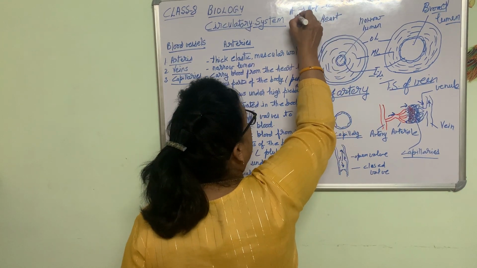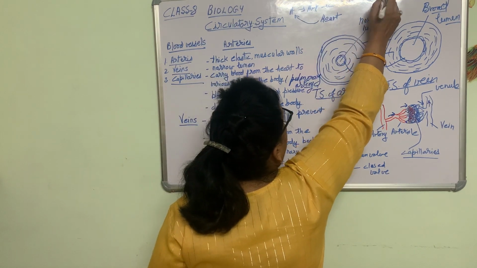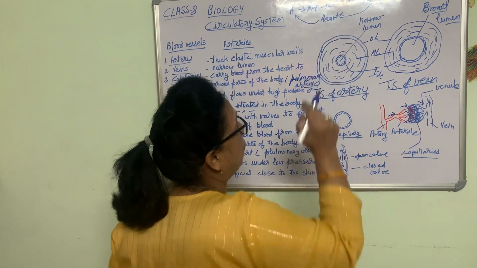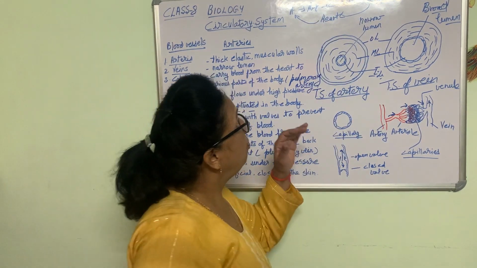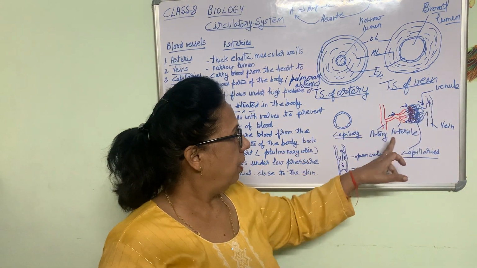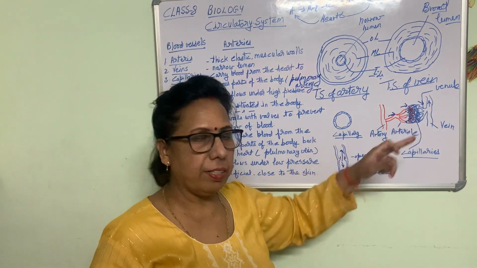It is coming from the heart, and from the veins blood goes again. So it flows in closed channels: arterioles, capillaries, venules.